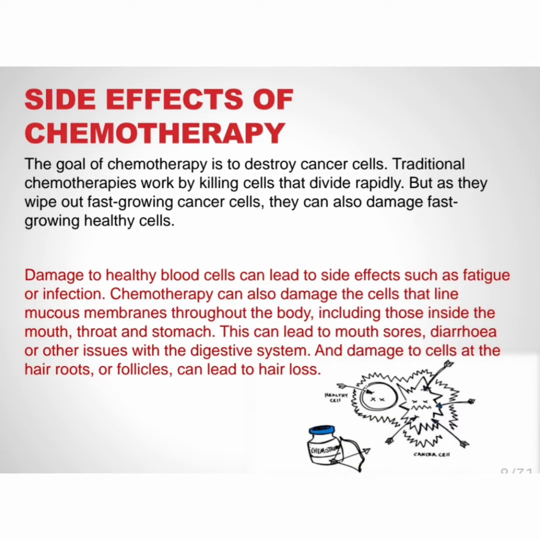Now we will take a look at the side effects of chemotherapy. The goal of chemotherapy is to destroy cancer cells. Traditional chemotherapy works by killing cells that divide rapidly, but as it wipes out fast-growing cancer cells, it can also damage fast-growing healthy cells. Damage to healthy blood cells can lead to side effects such as fatigue or infection. Chemotherapy can also damage the cells that line mucous membranes throughout the body, including those inside the mouth, throat, and stomach. This can lead to mouth sores, diarrhea, or other issues with the digestive system, and damage to cells at the hair roots or follicles can lead to hair loss.